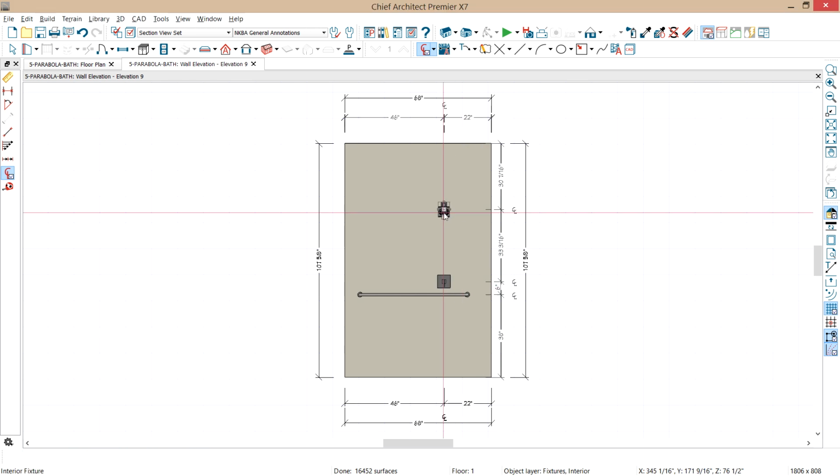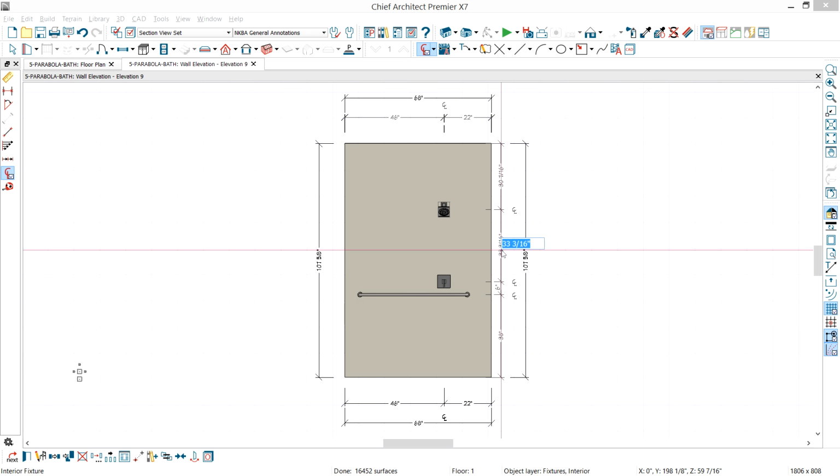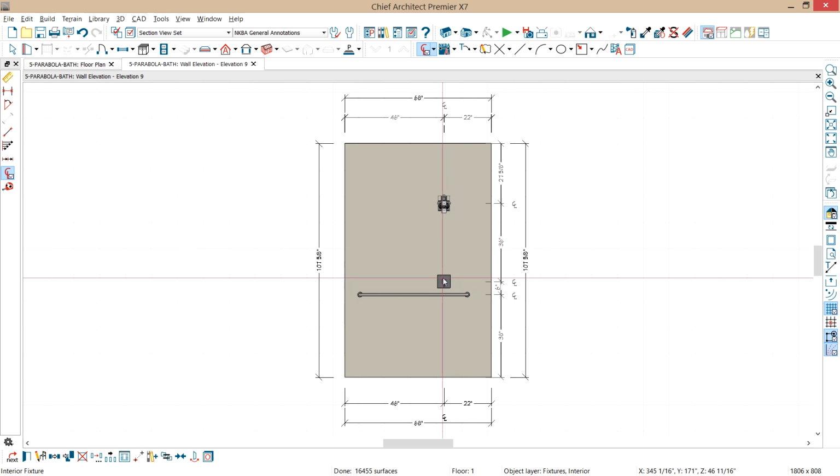And I'm going to do the same thing for the faucet head. I'm going to highlight the dimension. I'm going to set that to be 36. And now I'm going to highlight both the valve and faucet.